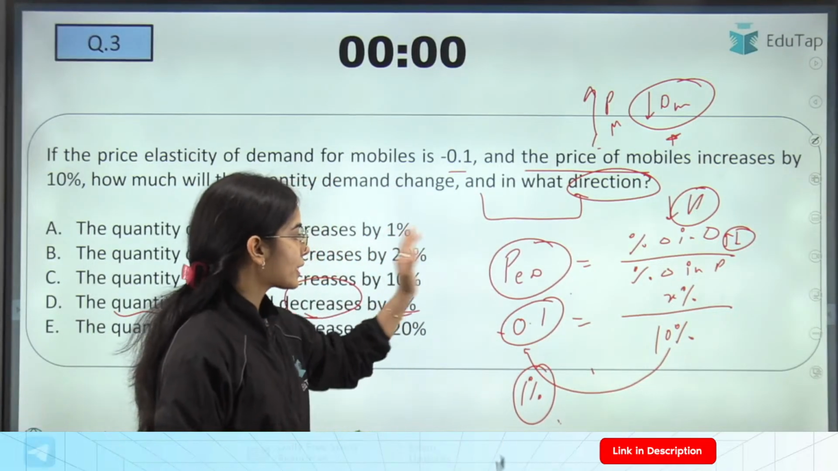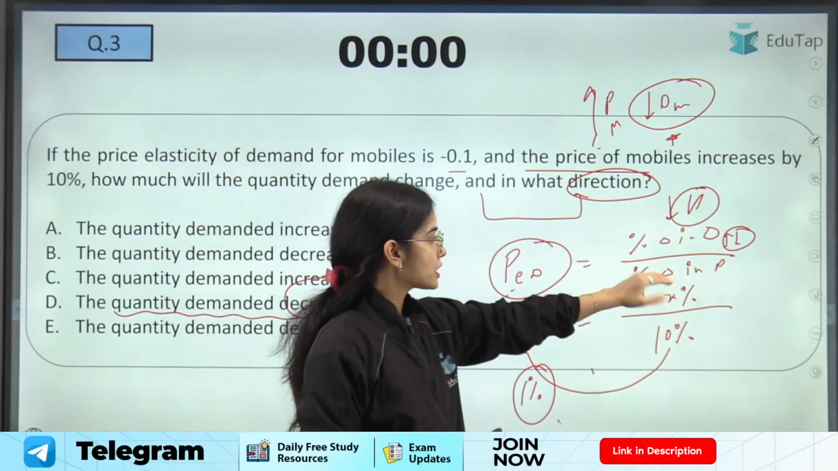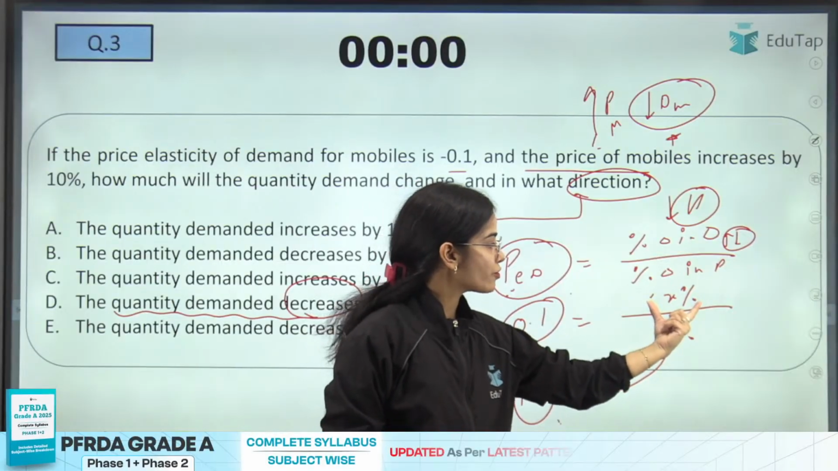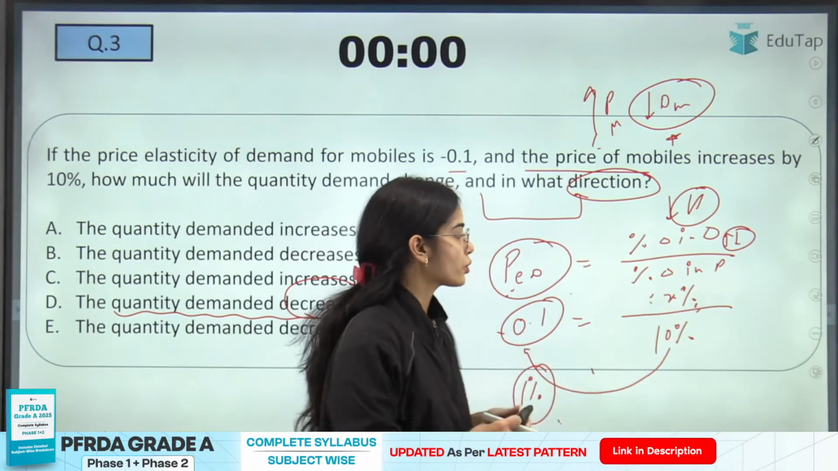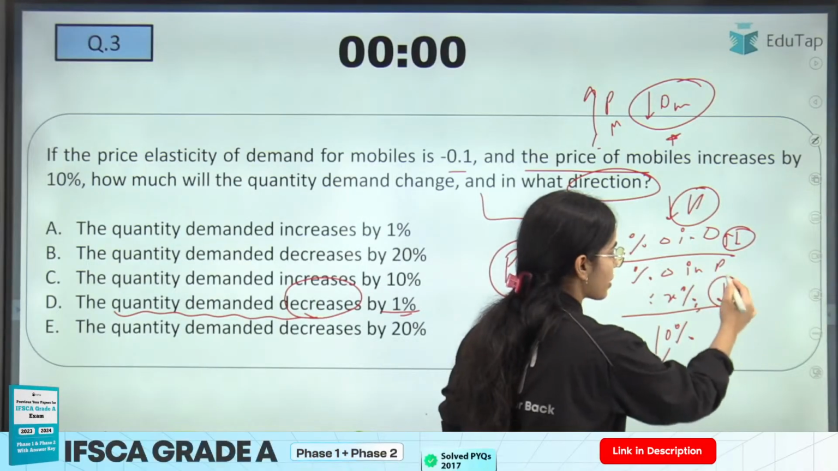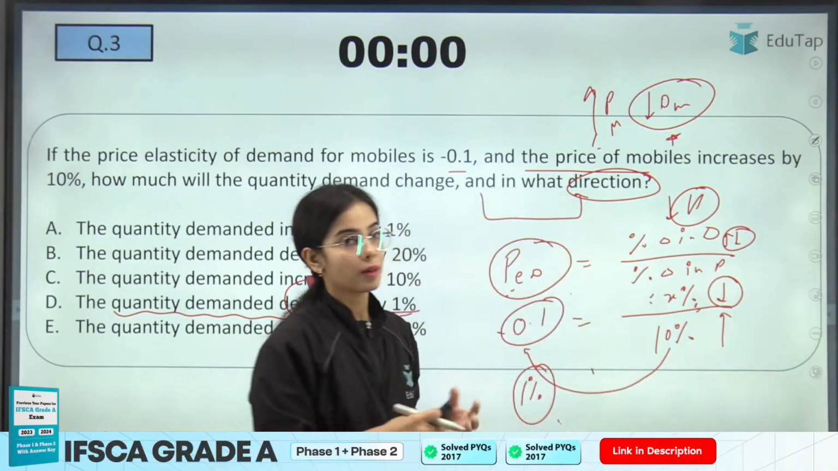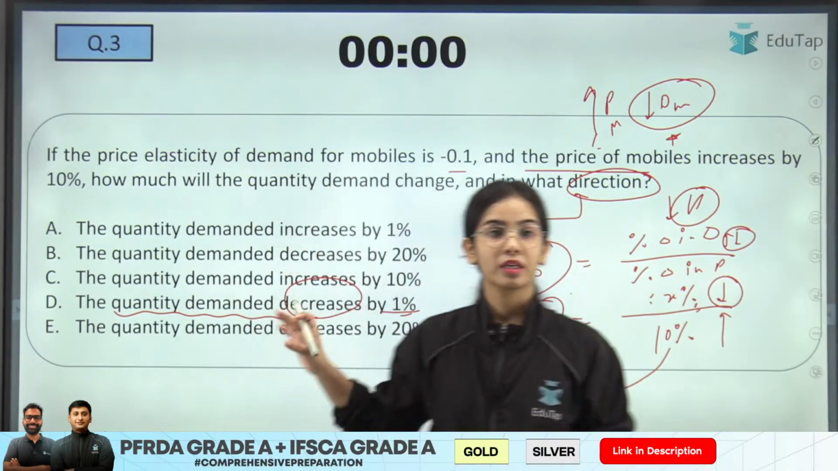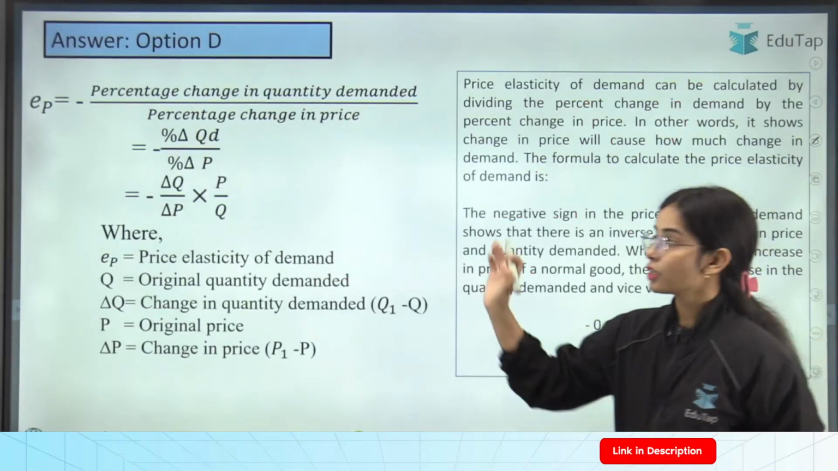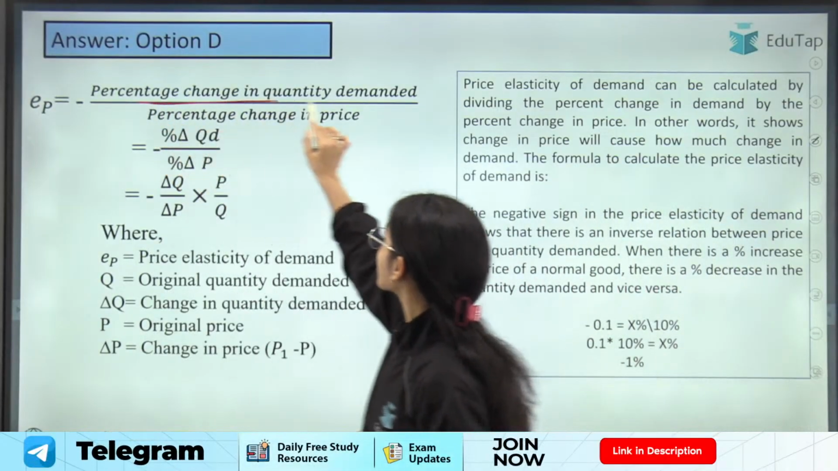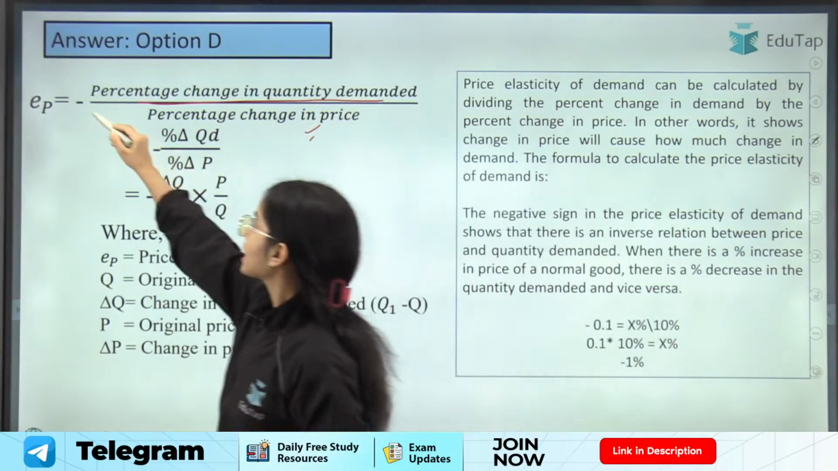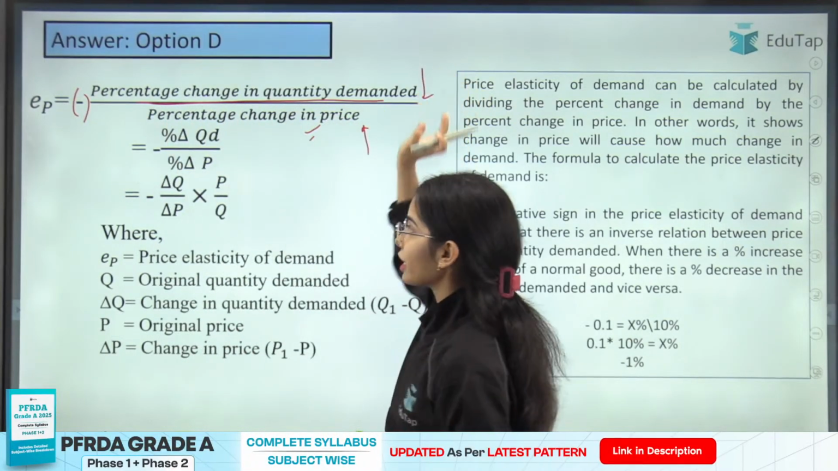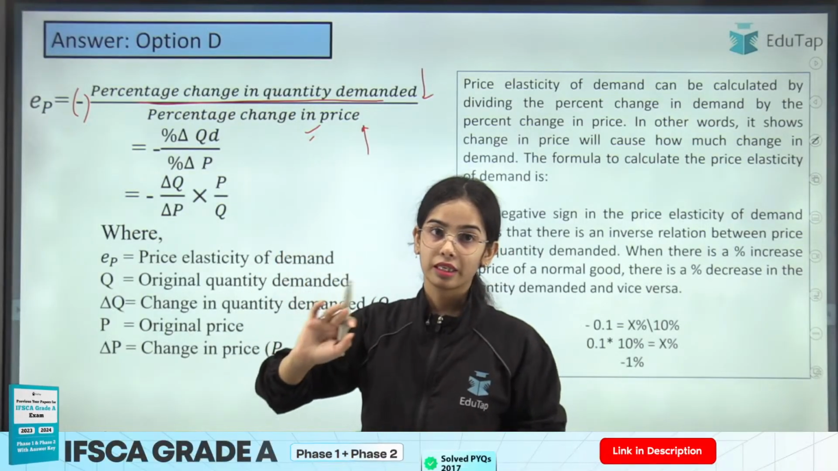So here you can understand the price elasticity of demand is equal to percentage change in demand divided by percentage change in price. There is going to be a 1% decrease in demand with a 10% increase in price. This is shown by the negative 0.1 price elasticity of demand. So this is the answer. This is the formula: percentage change in quantity demanded over percentage change in price. Now this negative sign shows that if the price is increasing, the demand is decreasing.